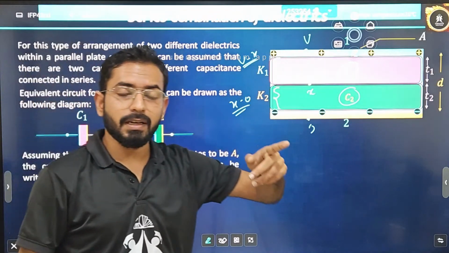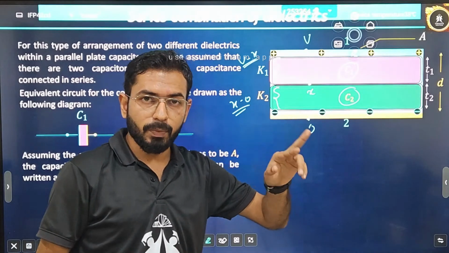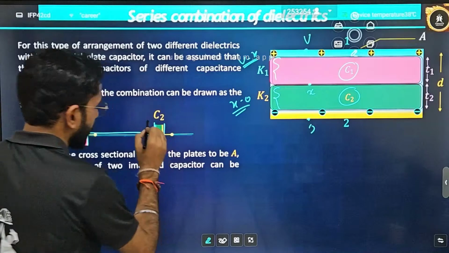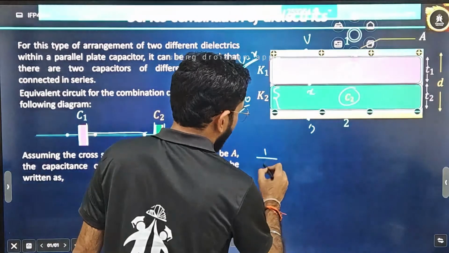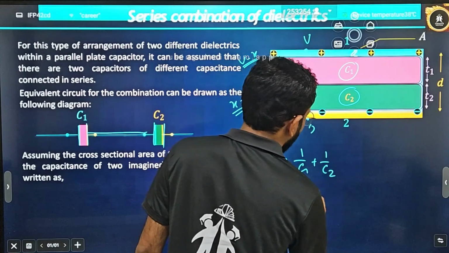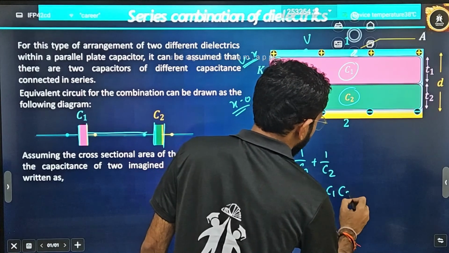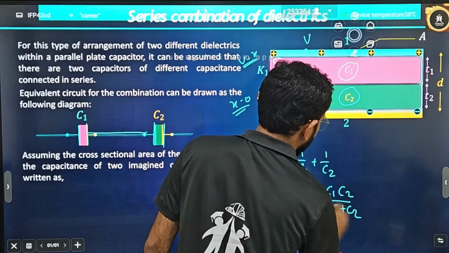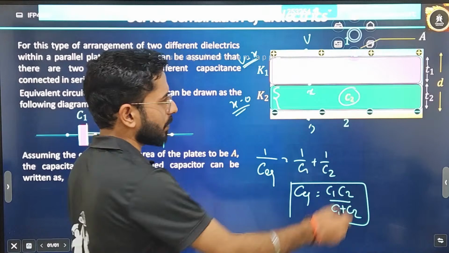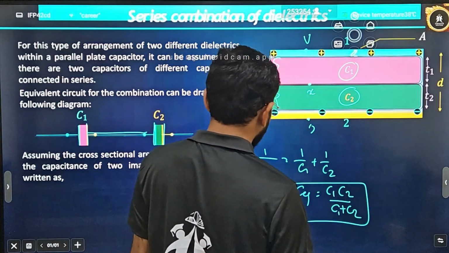If the potential difference is different, then it is a series combination. And if it is a series combination, I can make this diagram look like this also. I can say simply 1 by C is equal to 1 by C1 plus 1 by C2. That is, C is equal to C1 C2 divided by C1 plus C2. Okay. Now here the terms are defined, so if you want, you can write the complete thing again.